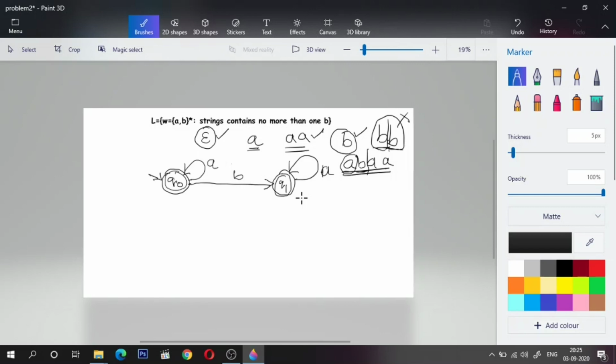Now, what if I encounter more B's? Okay. If I take A, B, B, what will happen? Does this violate the definition of the language? Yes, this violates the definition of the language, so this should be rejected. Q naught upon A, I'll remain in Q naught. Q naught upon B, I'll go to Q1. Now Q1 upon B, I don't have a transition. So the machine will not know where to go. Since there is no definition for B upon Q1, the entire string will be rejected.